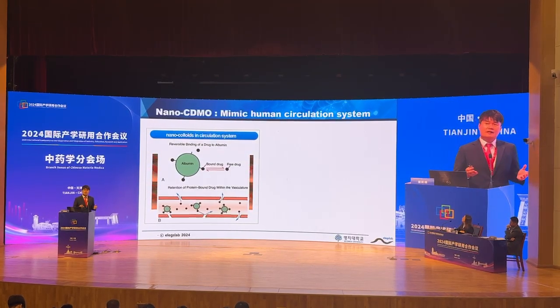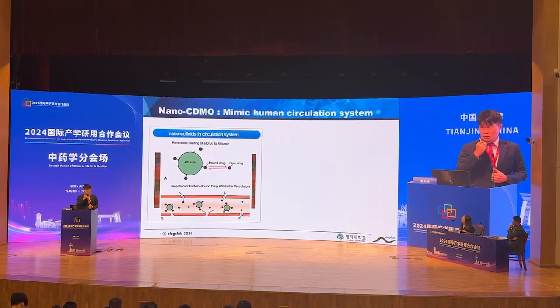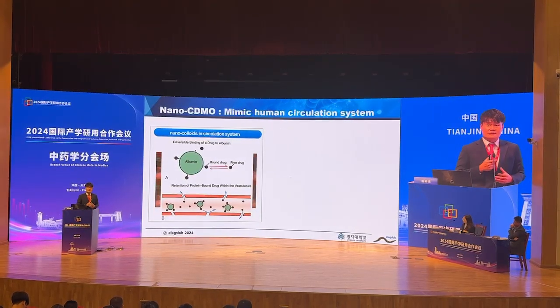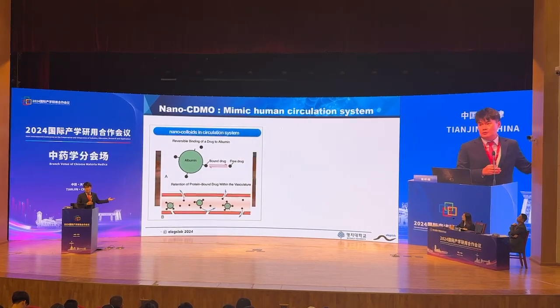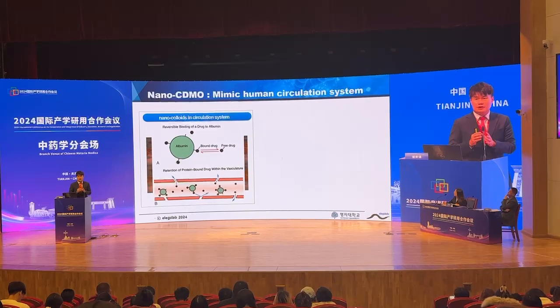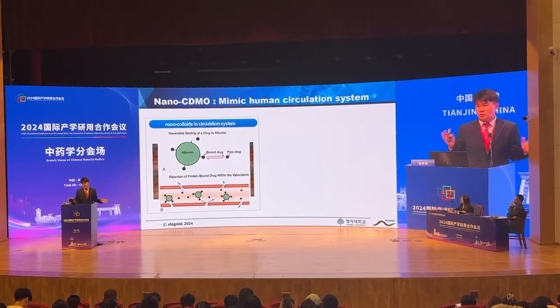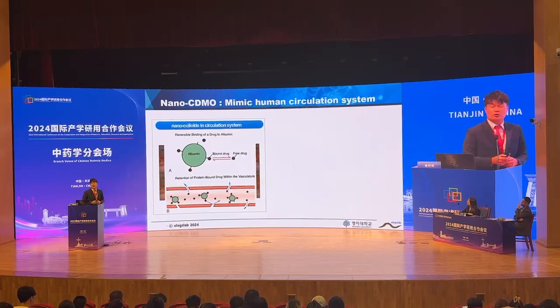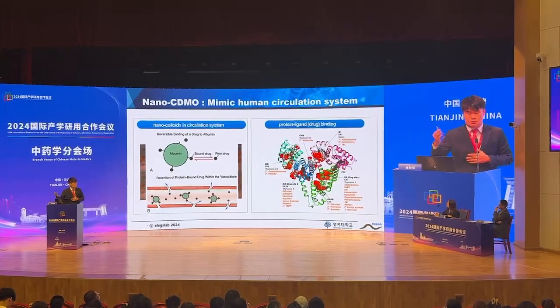So what is the mechanism behind this circulation system? If you eat a drug or take a drug or inject a drug, these drug molecules can bind to the albumin proteins. So these albumin proteins actually carry your drug and the TCM into our whole body. So there is a kind of binding mechanism between the albumin protein and your drug.